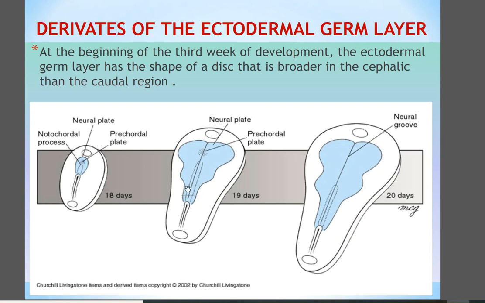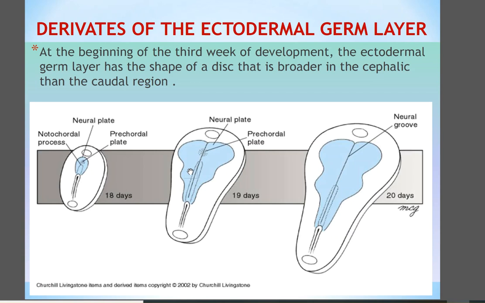And here, as you know, under the ectodermal layer we have the notochord in the middle layer. The notochord, as you remember, is important for the induction of the ectodermal layer, because the ectoderm is situated over the notochord.